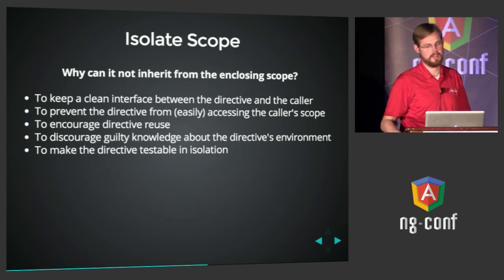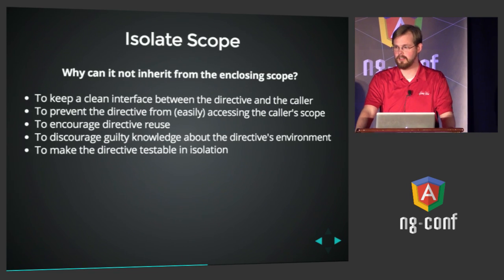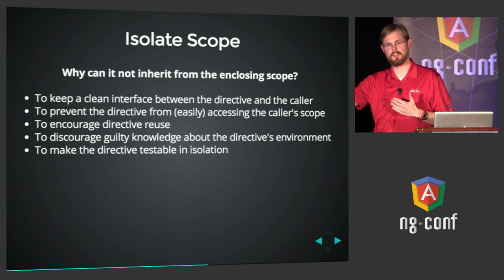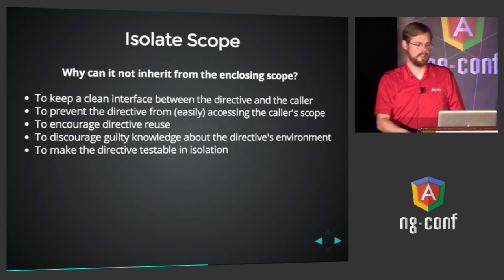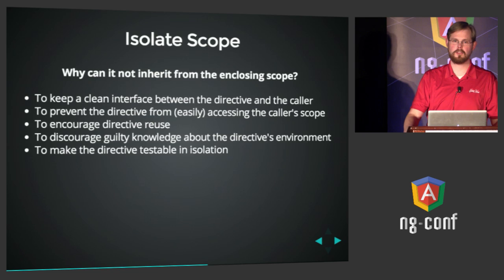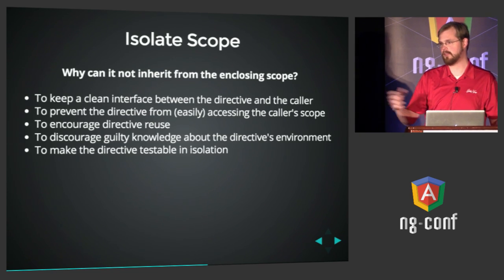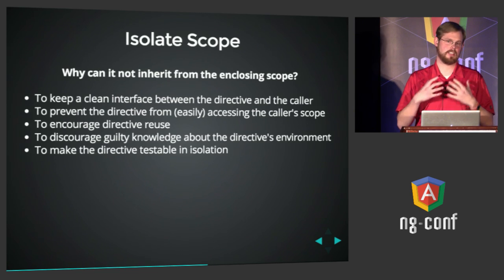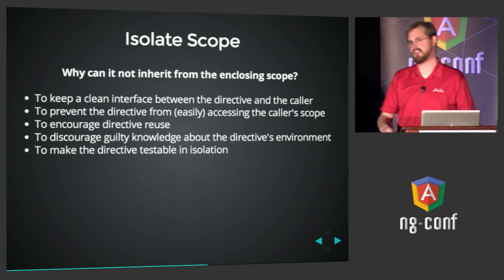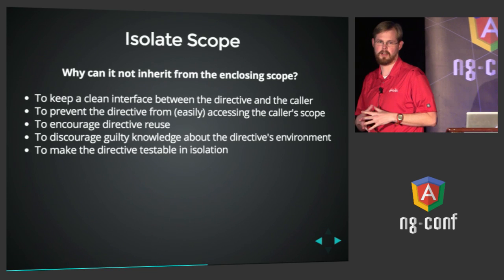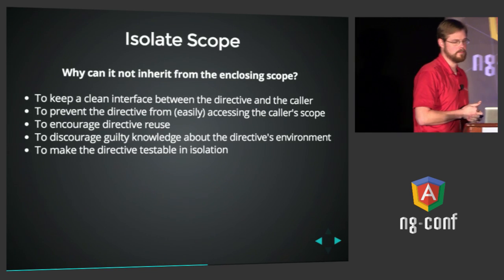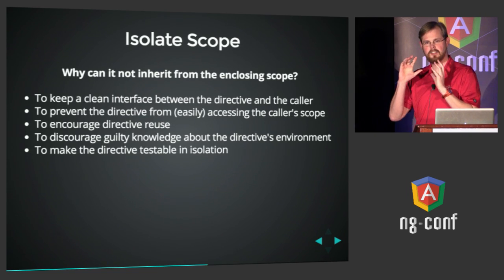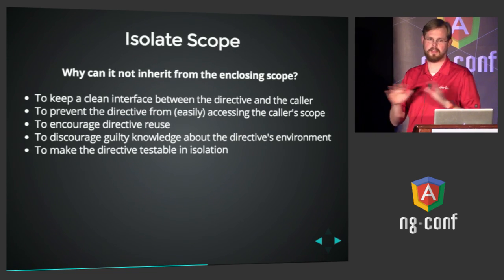The first one being that it creates a clean interface between the directive and the caller. It's a contract. It prevents the directive from reaching outside of its bounds and messing with scope outside, which means you can more safely use third-party directives or your peers' directives without worrying that they're going to reach out and mess with your own scope. It encourages reuse because it has a clean contract, and it discourages guilty knowledge of context in the directive, which also encourages reuse. And the real beauty of this is that it makes it totally testable in isolation because I can instantiate this directive in a unit test without having to worry about the enclosing environment at all.